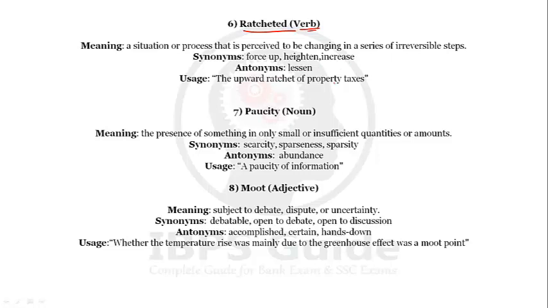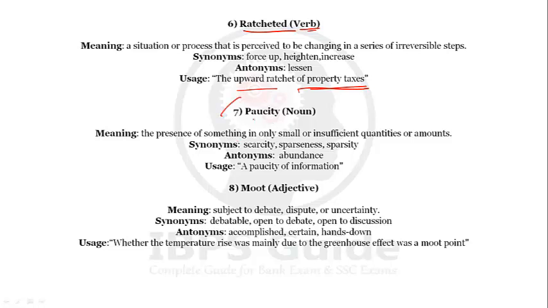The upward ratchet of property taxes. A situation or process that is perceived to be changing in a series of irreversible steps. A situation or process that keeps changing through irreversible steps, maybe increasing, that is called ratchet. So synonyms definitely will be force up, heighten, increase. Antonyms will be lessen. The upward ratchet of property taxes. So property taxes are day by day seeing an upward ratchet. So an upward ratchet is a situation where changes keep happening in irreversible steps, that is called ratchet.